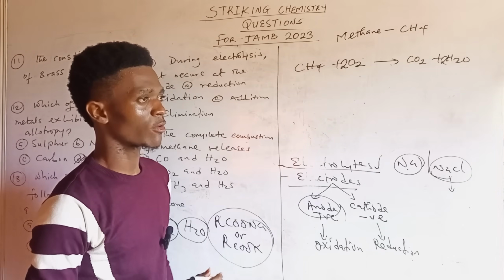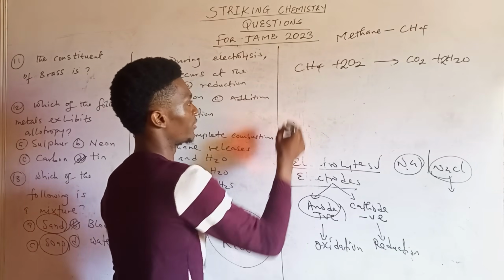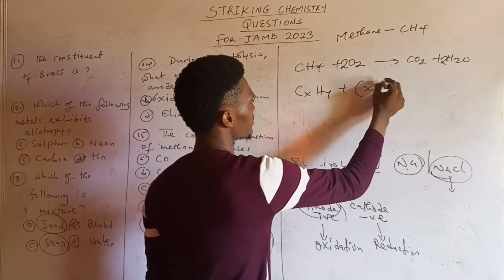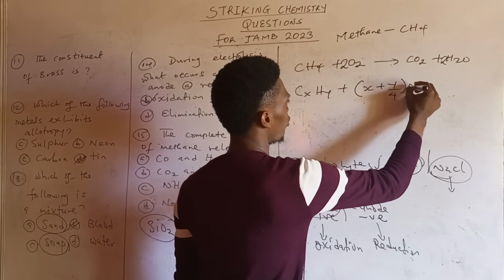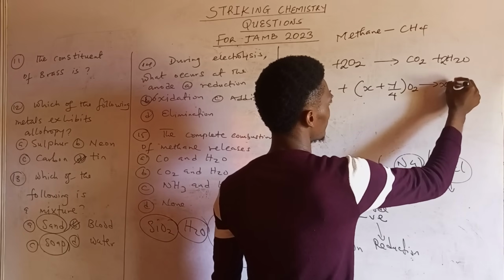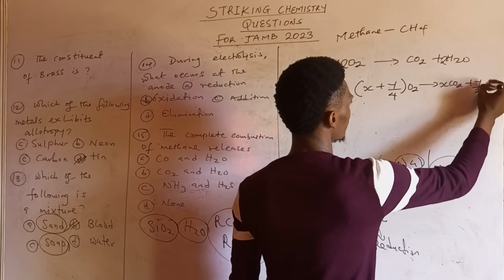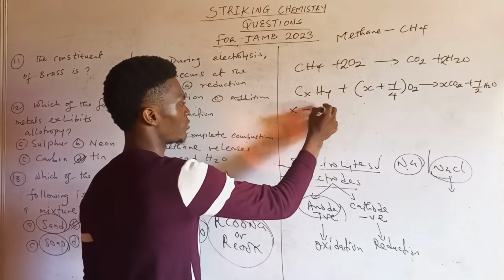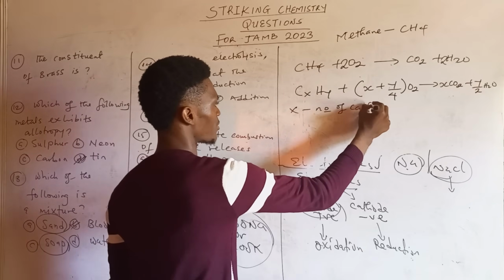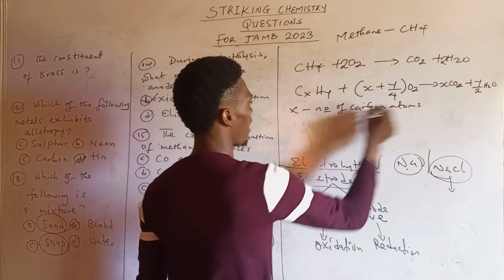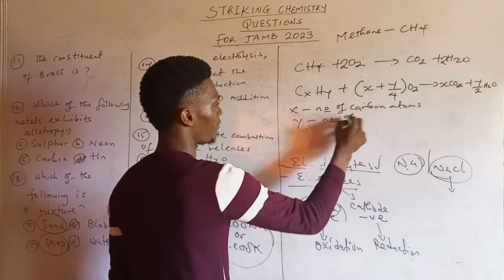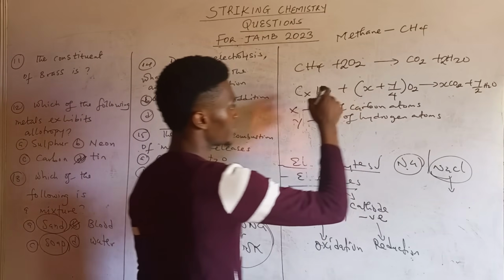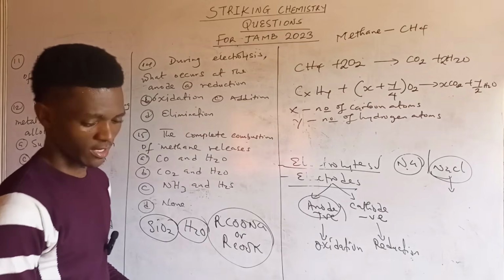But for those students that do not know how to balance reactions, especially combustion reactions of organic compounds, there is a combustion equation that will be of help, and it's given as CxHy plus (x plus y over 4) O2 to give xCO2 plus y over 2 H2O. All right, so this formula can be of help. x represents the number of carbon atoms. Then y represents the number of hydrogen atoms. So we can use this formula to get the same balanced reaction.